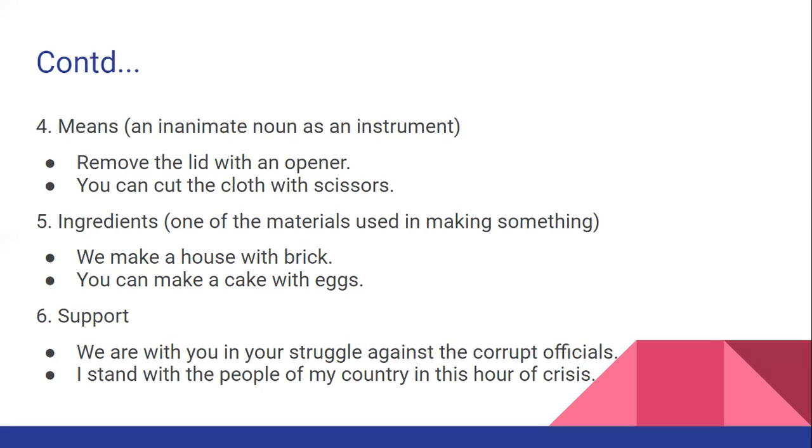Then with can also be used to denote ingredients. Ingredients, when it refers to one of the materials used in making something. Remember, one of the materials used in making something. So we have discussed it earlier also. We make a house with brick. So brick is only one of the materials used in making a house. So we use with before brick.